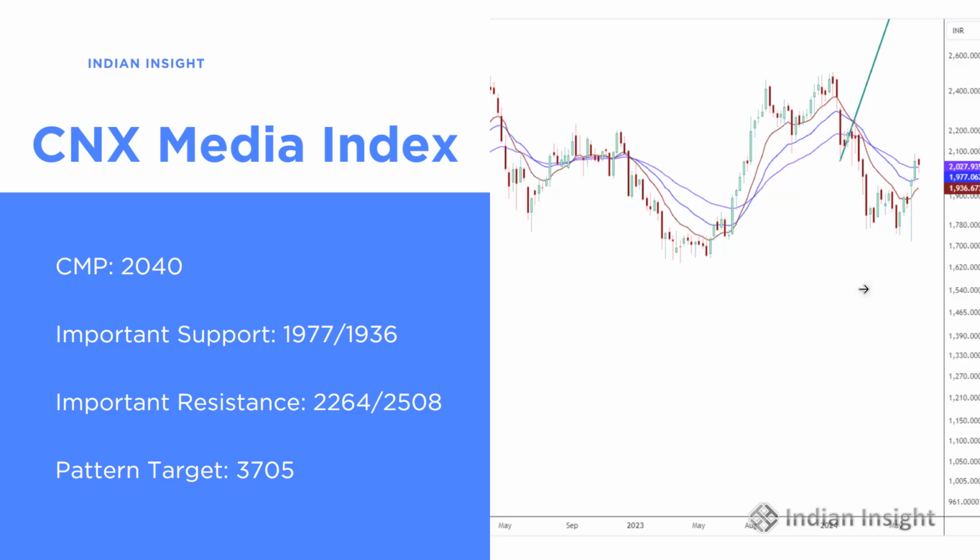However, the price action has not so far been encouraging. The important support levels for this index are around 1977 and 1936. Important resistance is around 2264 and 2508 levels.